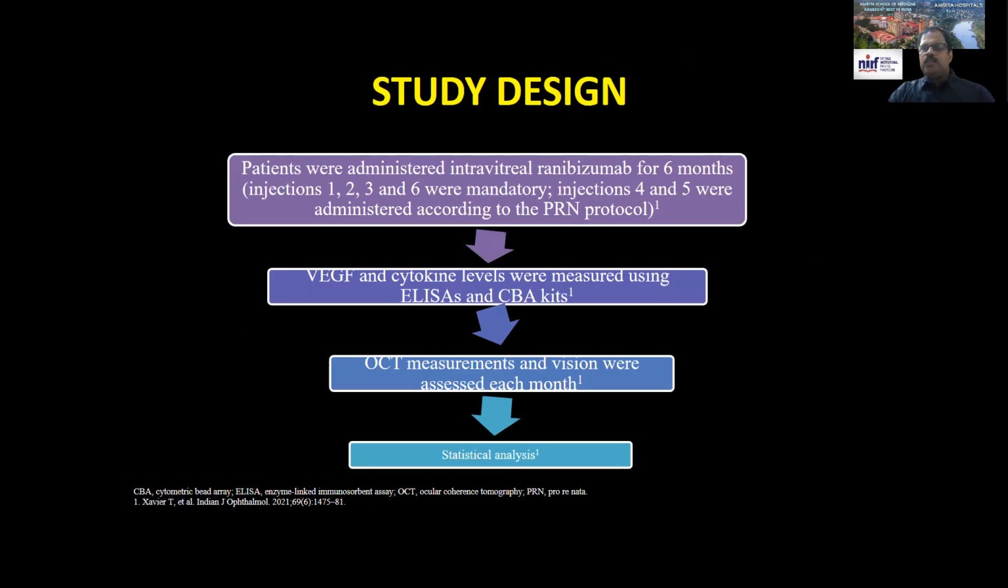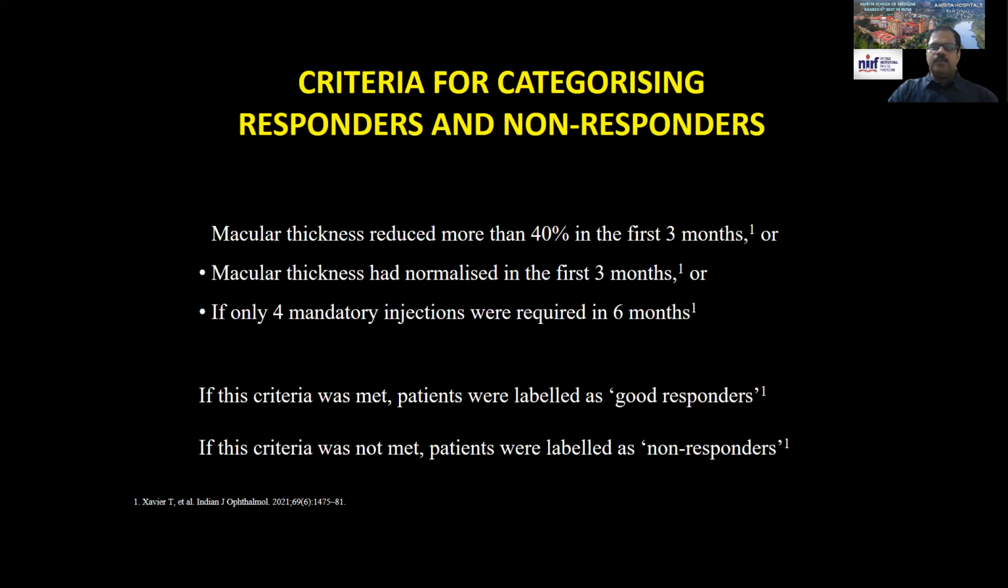So we had patients with diabetic macular edema. We had 40 patients who had 6 months of treatment. The 1, 2, 3, and 6 months injections were mandatory. Injections in month 4 and 5 were administered according to PRN protocol. If the edema was more than 300 microns, we would inject, otherwise we would not inject. We had looked at visual acuity and OCT as well as VEGF and cytokine levels.